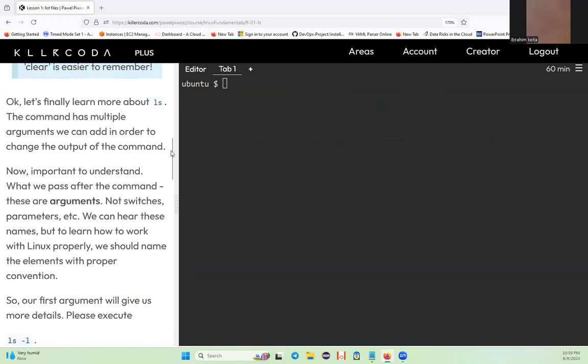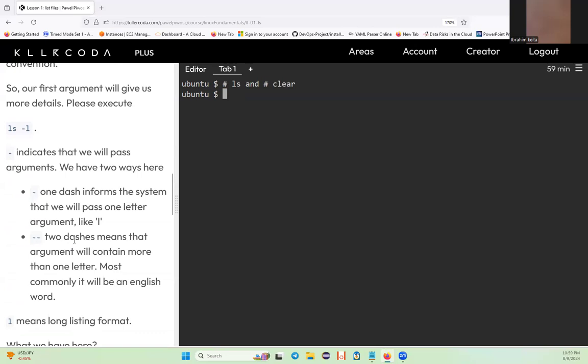So basically, those are the two commands now, ls and also clear, all right? Remember that. After that, we can go for ls -l. Say, for example, I want to know the content of my file and the permissions.